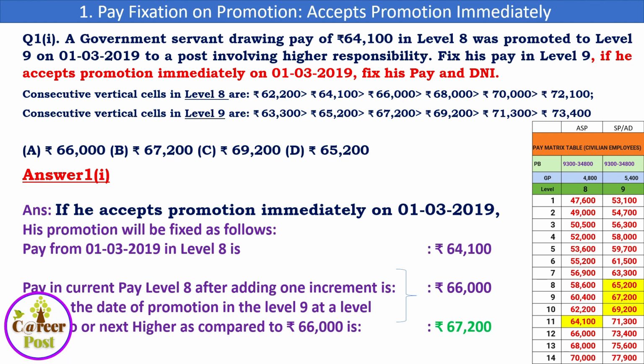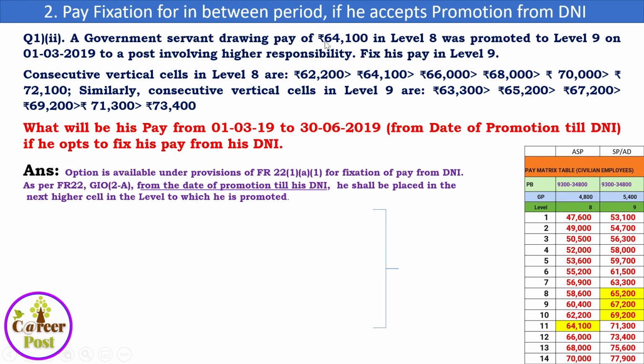So let us go to the second question. A government servant, the same question, basic pay is 64,100 in level 8, promoted to level 9 on 1/3/2019 to a post involving higher responsibility. Fix his pay in level 9. And what will be his pay from 1/3/2019 to 30/6/2019, from the date of promotion till the date of next increment, DNI, if he opts to fix his pay from DNI? Suppose he has opted for the second option, that is to fix his pay from the date of next increment.